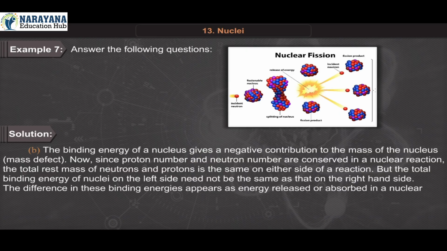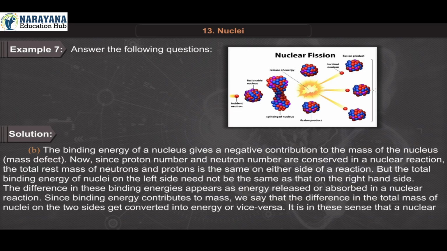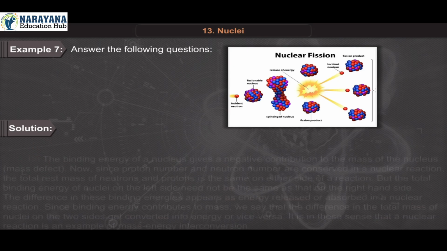The difference in these binding energies appears as energy released or absorbed in a nuclear reaction. Since binding energy contributes to mass, we say that the difference in the total mass of nuclei on the two sides gets converted into energy or vice versa. It is in this sense that a nuclear reaction is an example of mass-energy interconversion.